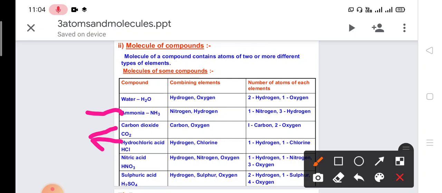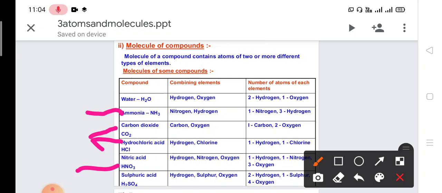Next comes nitric acid. The nitric acid formula is HNO3: hydrogen, nitrogen and oxygen. One atom of hydrogen, one atom of nitrogen and three atoms of oxygen combine to form the compound.